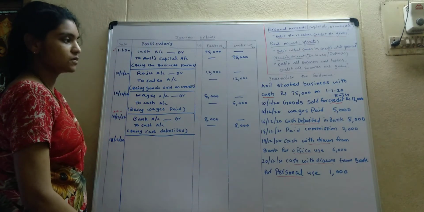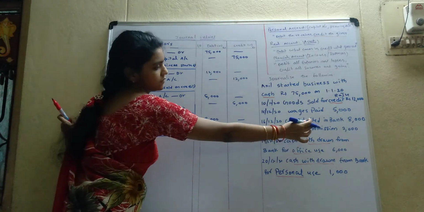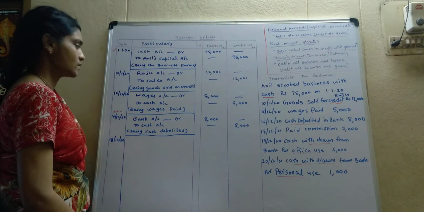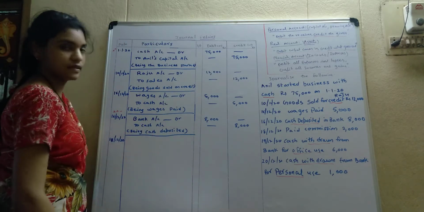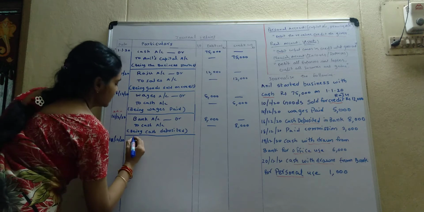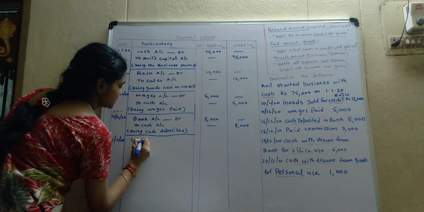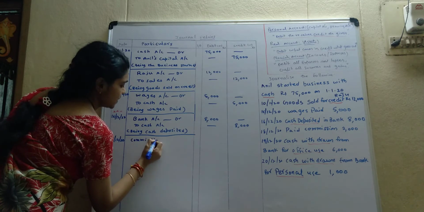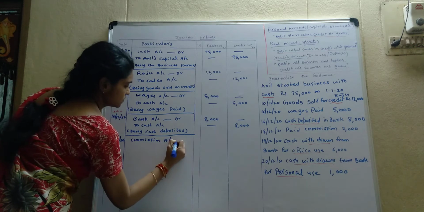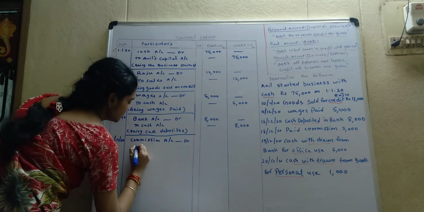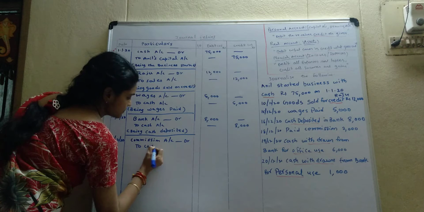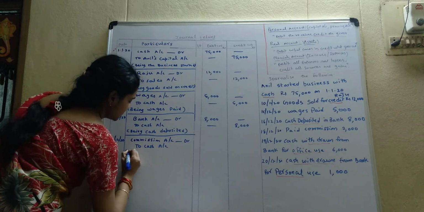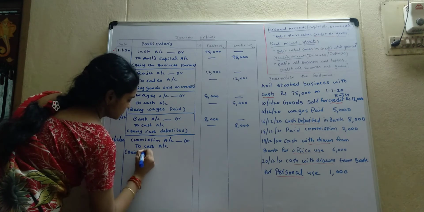Commission you have already known. Commission paid is an expense. Same like this only. So put the commission in the place of wages. Commission account debtor to cash. Being commission paid.